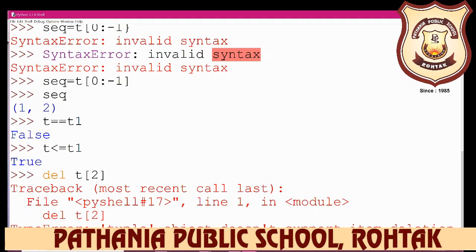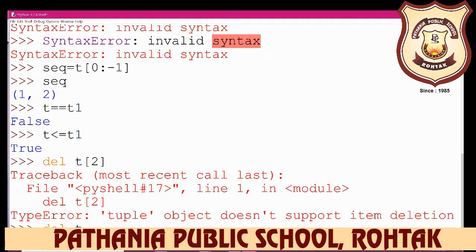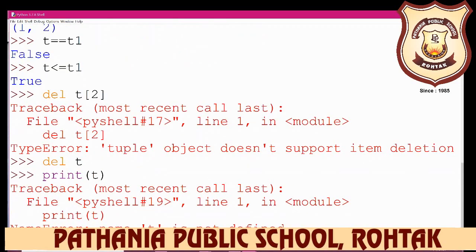So how do you use it? Just write del and write t here. Now if we want to print the tuple, you see your answer is not there. And what is the error here? t is not defined.